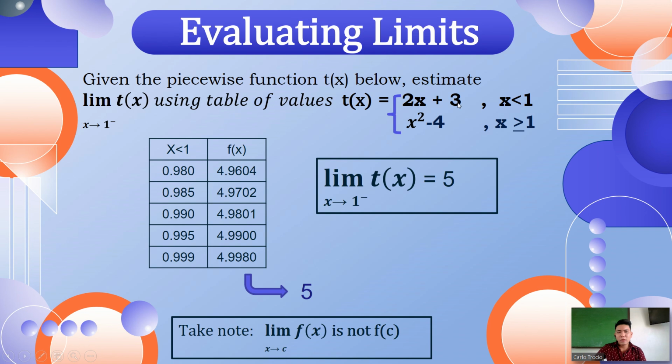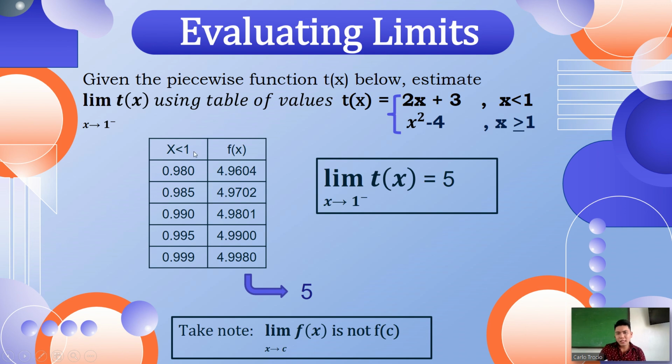First let us have the same assigning of numbers from 0.980 to 0.999, very close to 1. Since we have our function here, 2x plus 3 if x is less than 1, and x squared minus 4 if x is greater than or equal to 1, we are going to analyze.